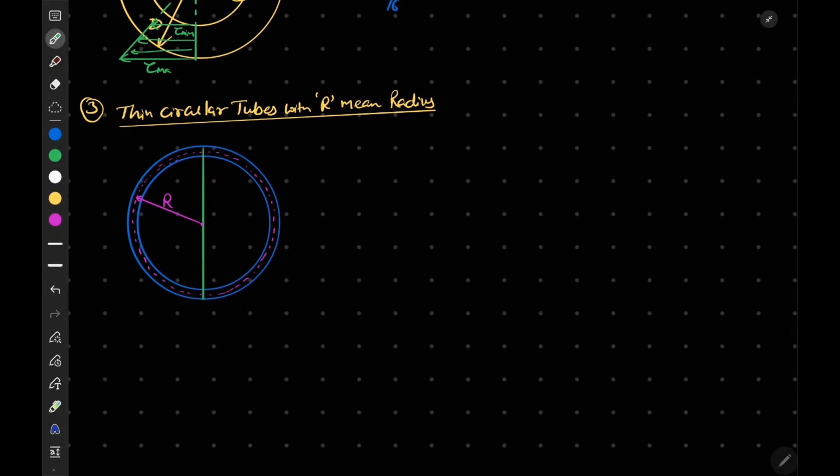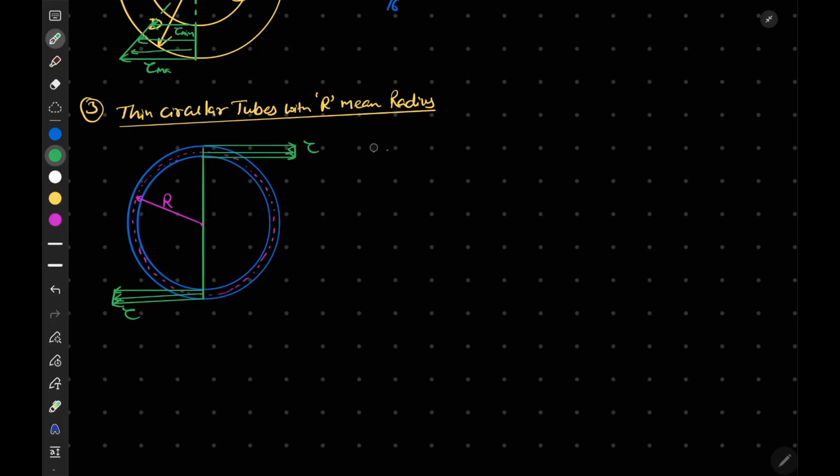Now if I want to draw the stress distribution, it can be shown like this. Since it is a thin tube, we can make these equal. So this is constant throughout the thickness, we assume it. These are our tau. This is our stress distribution in case of a thin circular tube.